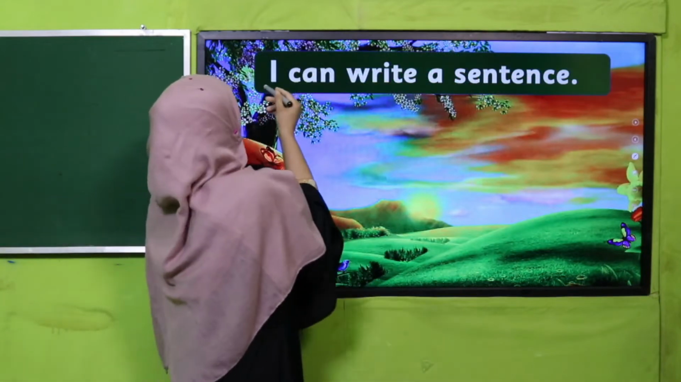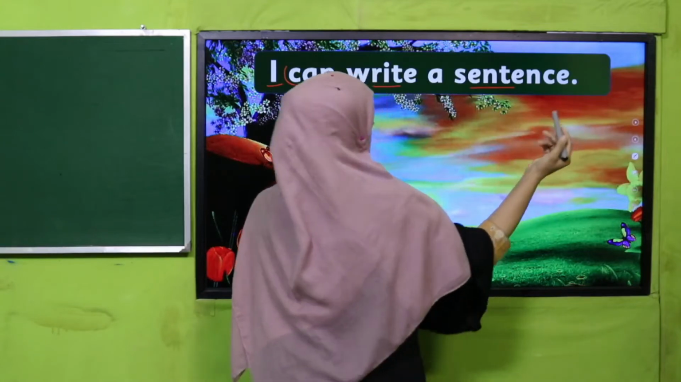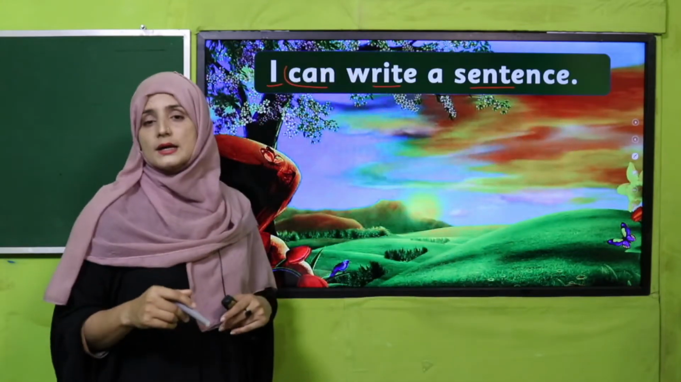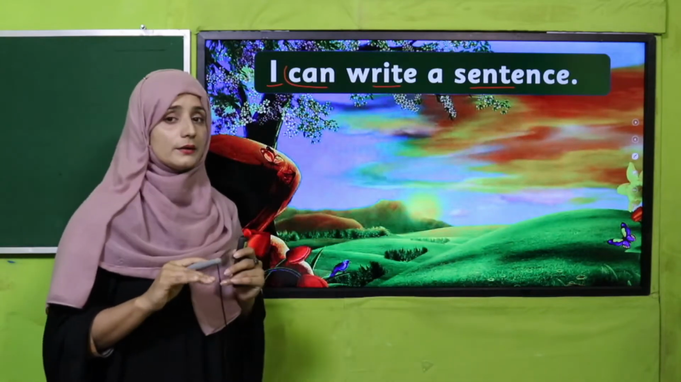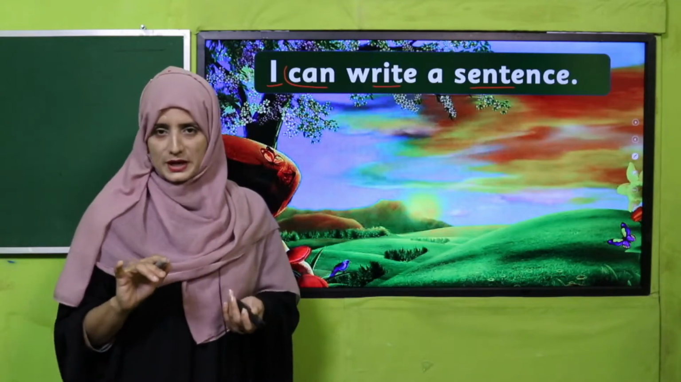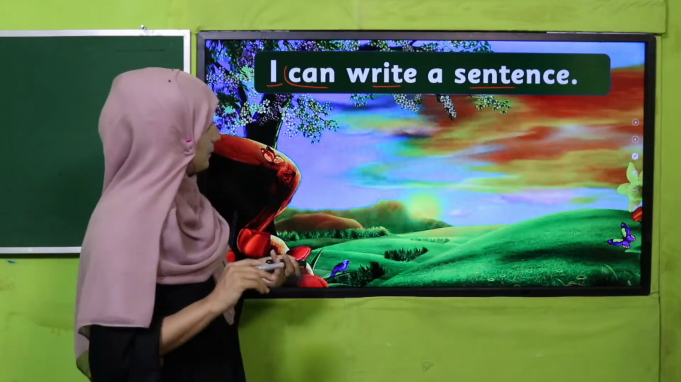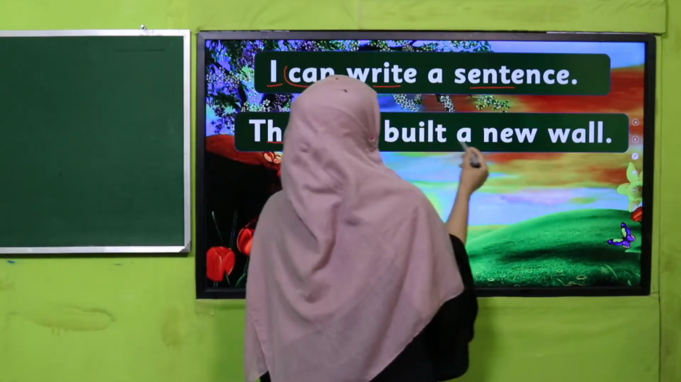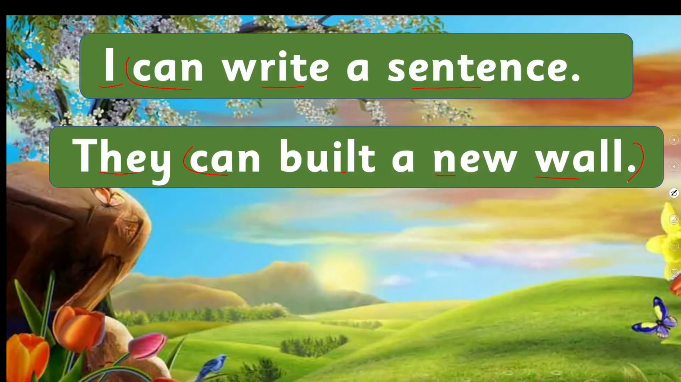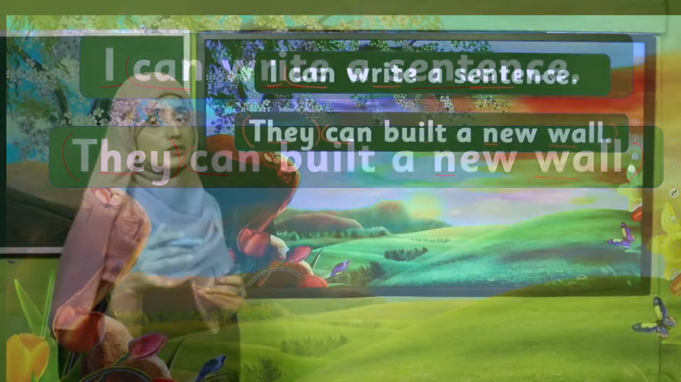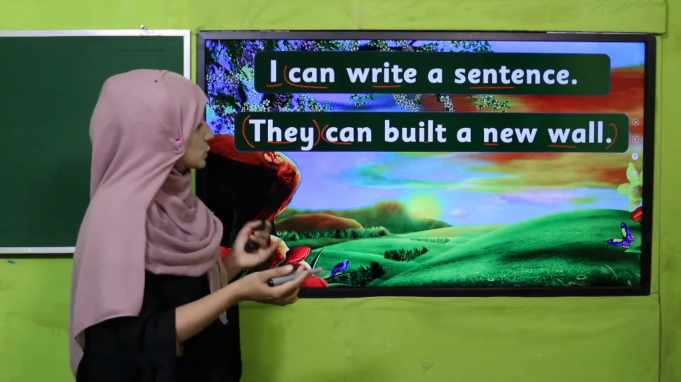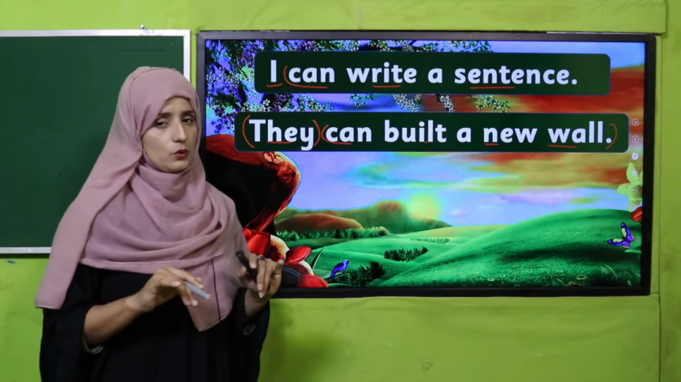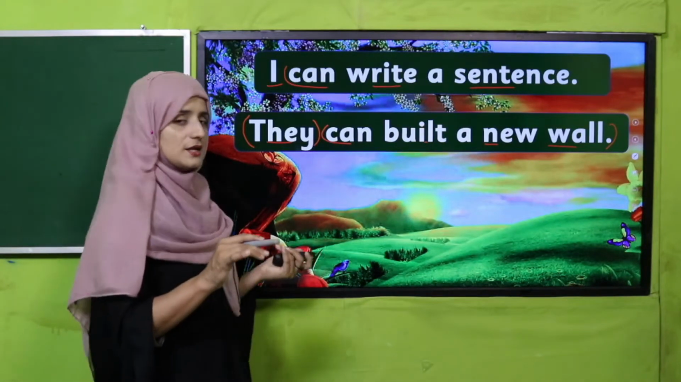I can write a sentence. Wow, it's my ability. You can write a sentence. Good. See next: they can build a new wall. So a group of students or people can build a new wall. They are able. Good, it's also ability.